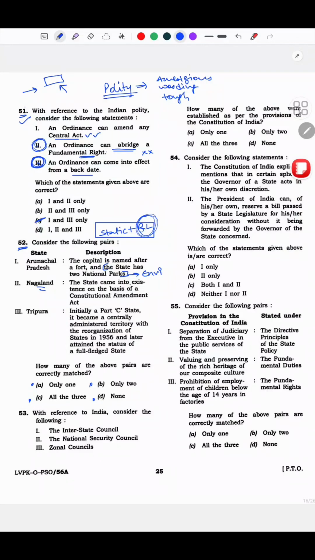Nagaland, the state came into existence on the basis of a constitutional amendment act. Okay, makes sense. Tripura, like makes sense as in I'm not sure if this is right or wrong. Initially a part C state, it became centrally administered territory. All of this, I did not know this. Matlab, I couldn't even guess anything about this.